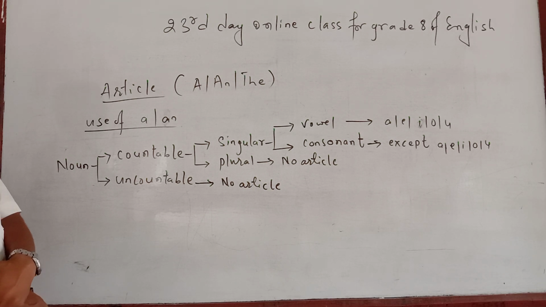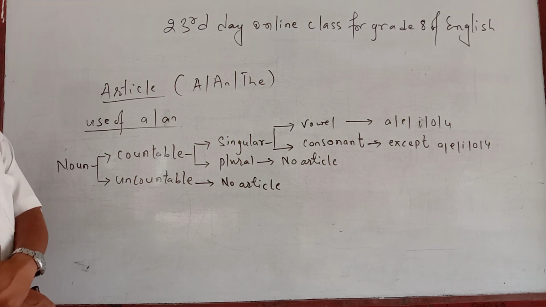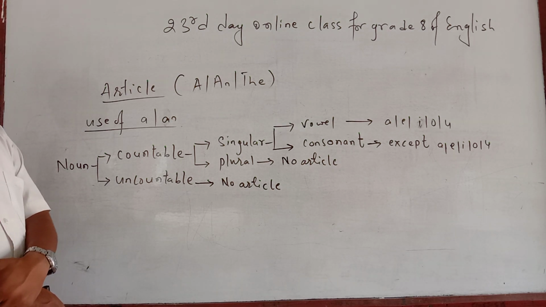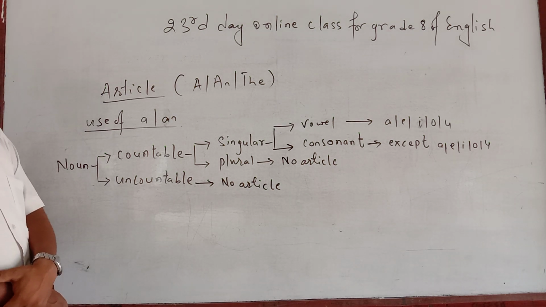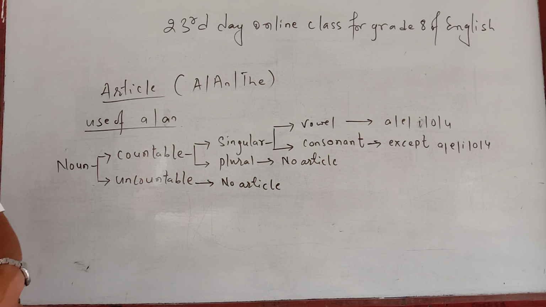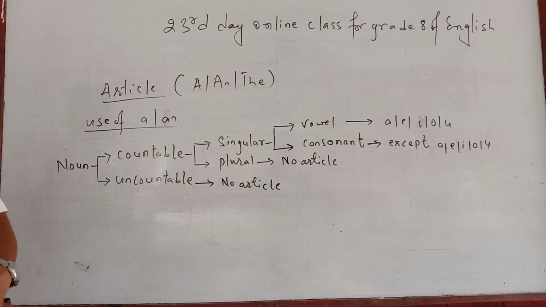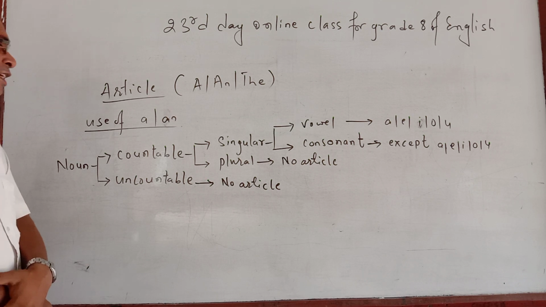For example, sand, water, oil, wheat, flour, rice, paddy, maths, we can't count. But sometimes the students may insist that, no sir, we can count the paddy, we can count the weight, we can count the maths, but that is not possible. If there is 2-3 grains, you may count, but if that is in large quantity, that is not possible to count. So generally, those nouns that cannot be counted in unit are taken as uncountable nouns, and those that you can count in unit are taken as countable.